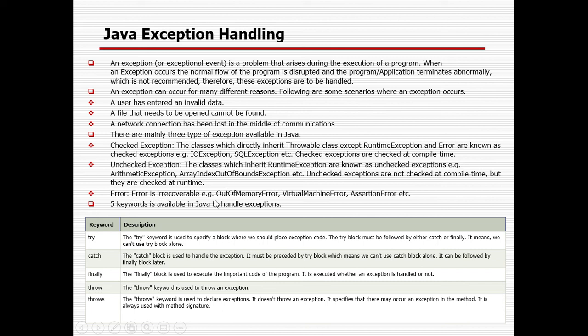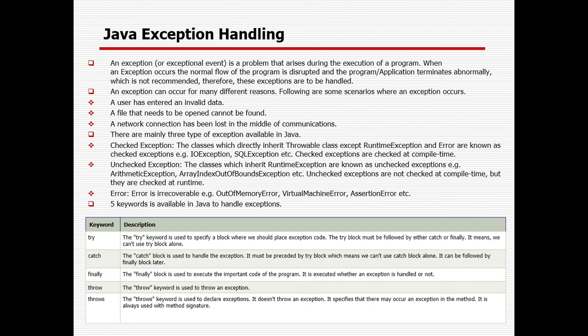Error is irrecoverable, whereas an exception you can handle and recover from. In case of any error, it is not recoverable. OutOfMemoryError, VirtualMachineError, AssertionError: these are not recoverable, right? These are the 5 keywords available in Java to handle exceptions: try, catch, finally, throw and throws. In this session I will cover only try and catch. In the upcoming session I will cover the other keywords: finally, throw and throws. With the help of try and catch you can handle any kind of checked or unchecked exception, but you can't handle an error, because an error will halt all your execution.